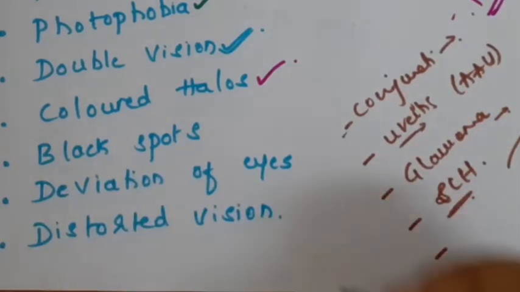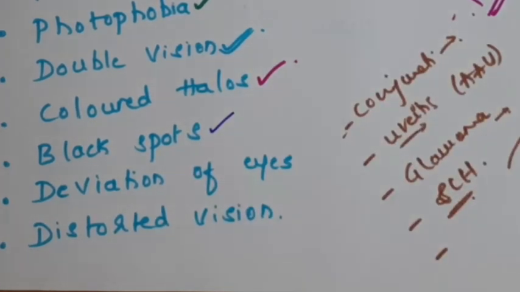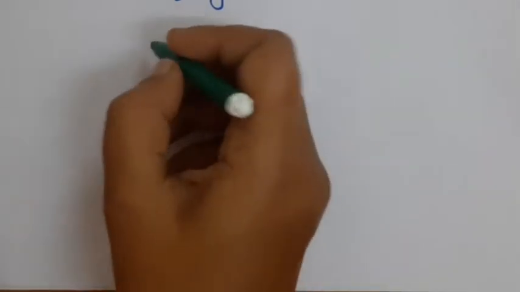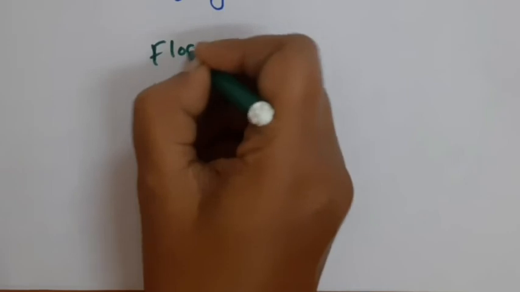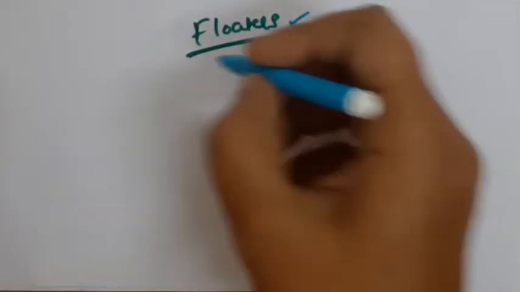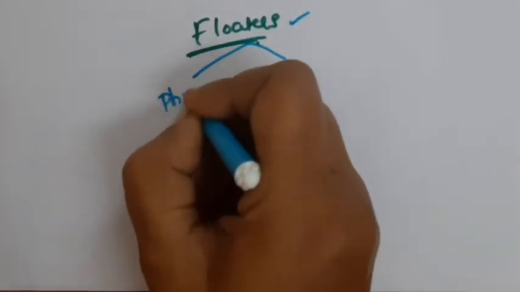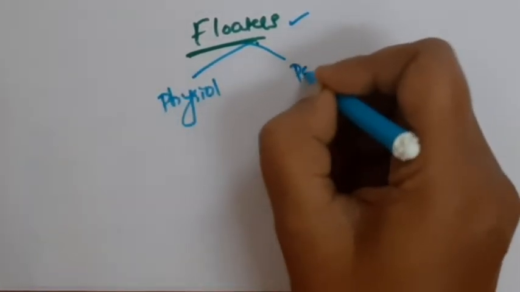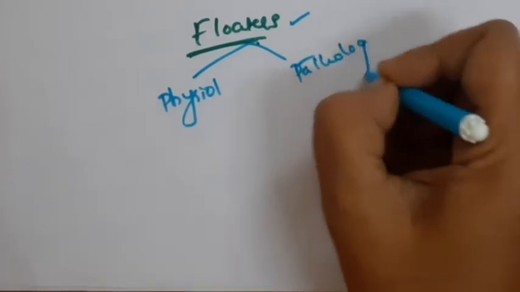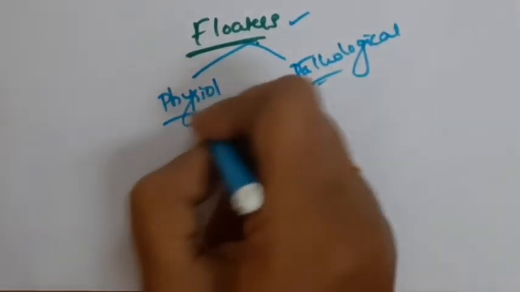Moving on to the next symptom, that is black spots, or floaters. How do you ask about floaters? Just ask the patient whether he is seeing some moving objects or moving mosquito-like things in his field of vision. That indicates that the patient might be having floaters. These floaters can be either physiological or pathological. Most of us might have experienced these floaters.